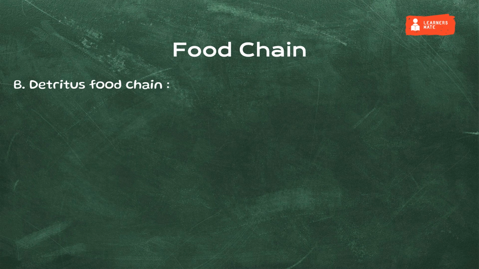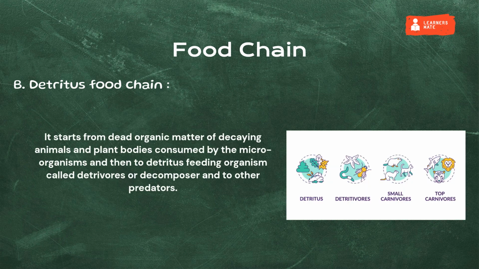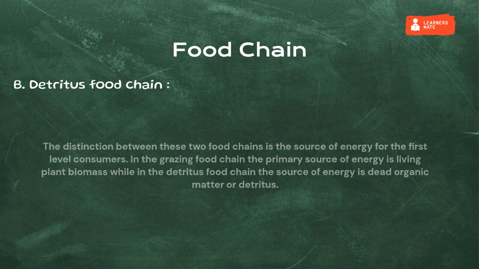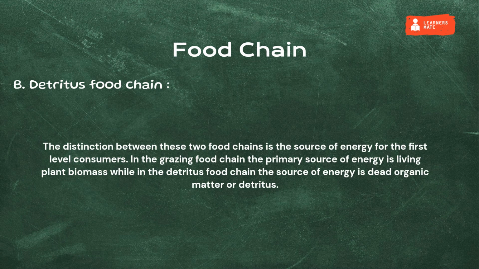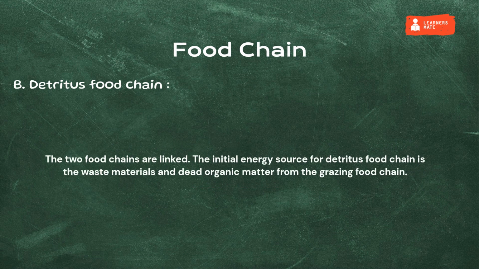The detritus food chain. It starts from dead organic matter of decaying animal and plant body consumed by the microorganisms, and then by detritus feeding organisms called detritivores or decomposers, and then by other predators. The distinction between those two food chains is the source of energy for the first level consumer. In the grazing food chain, the primary source of energy is living plant biomass, while in the detritus food chain the source of energy is dead organic matter or detritus. The two food chains are linked. The initial energy source of the detritus food chain is the waste material and dead organic matter from the grazing food chain.